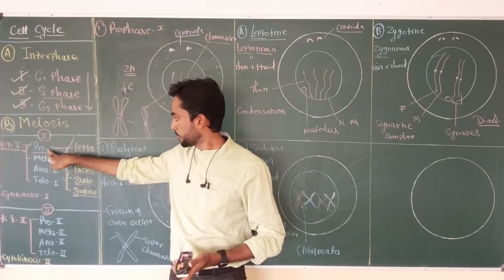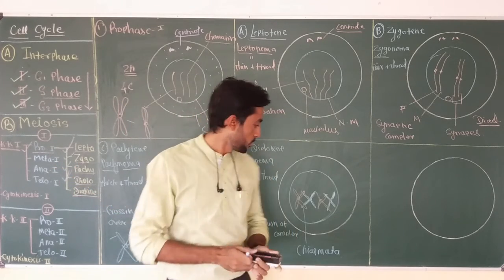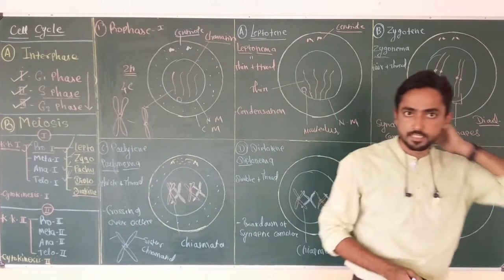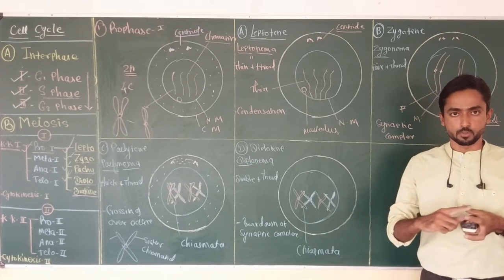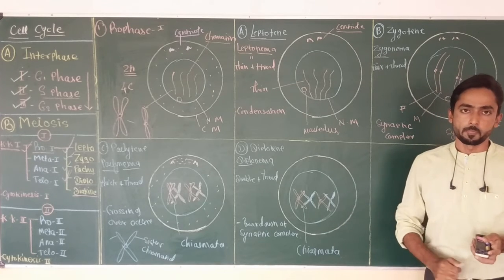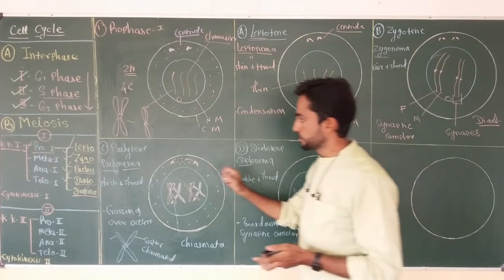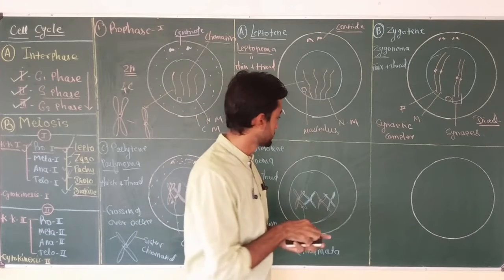We are in the prophase and in the diplotene stage. So the main changes that occur inside the nucleus during the diplotene stage are the breakdown of the synaptonemal complex, and both these chromosomes start moving away from one another. And now this cell is ready to enter the last stage of prophase 1, that is diakinesis.